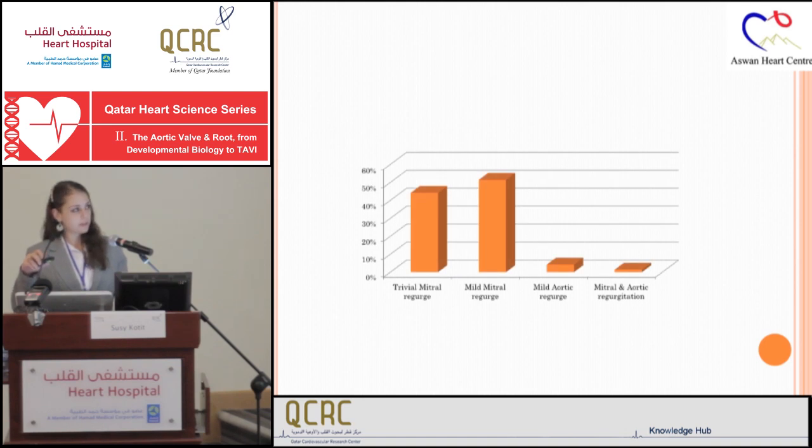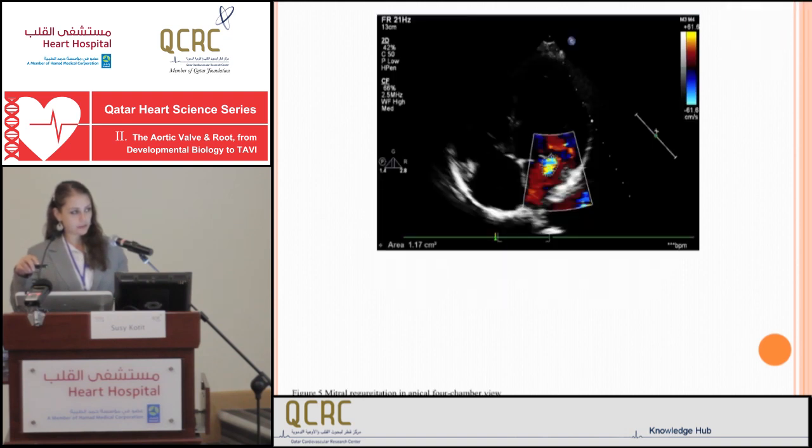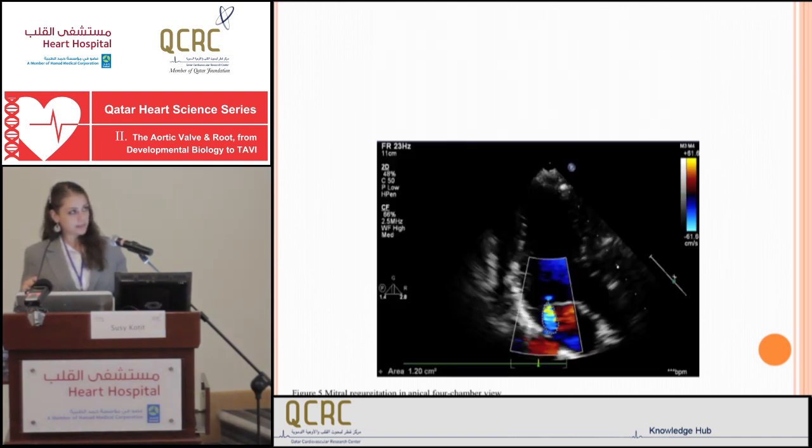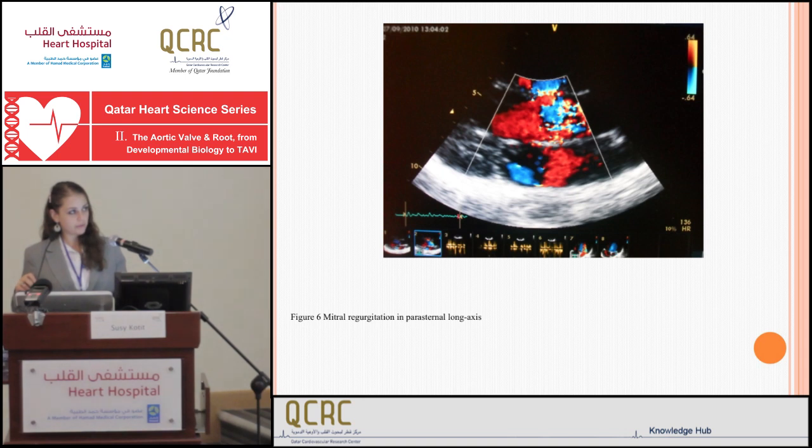If we put this in a graph, this is how it looks like. Mitral affection is predominant while aortic affection or a combination of aortic and mitral affection is much less common. Here we can see the regurgitation in one of the children, different jets.